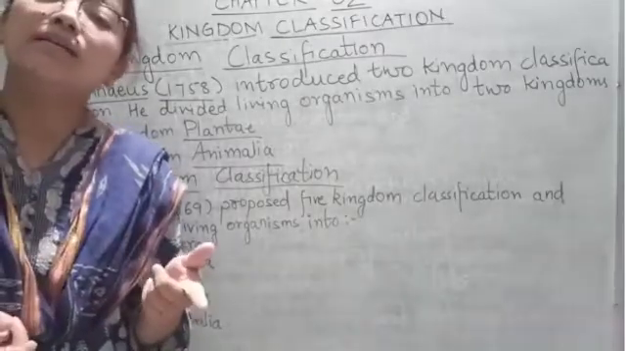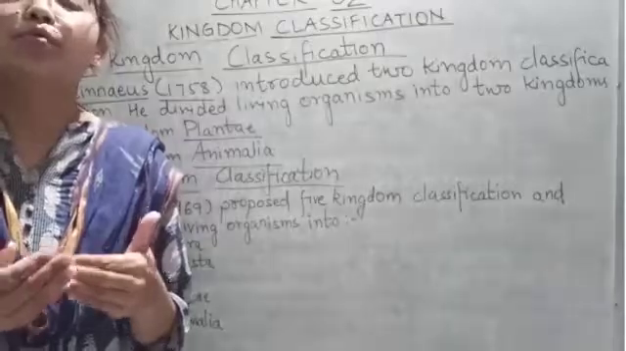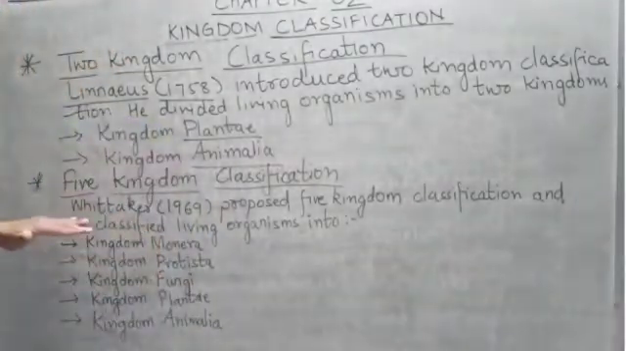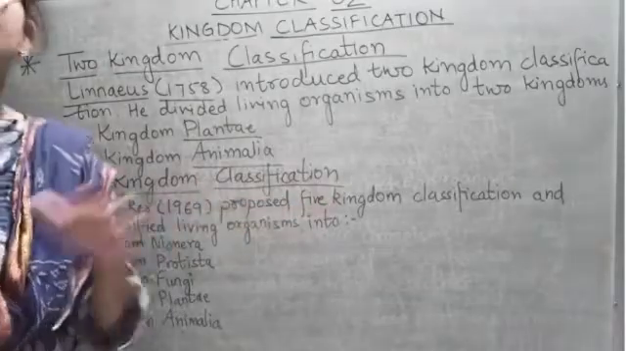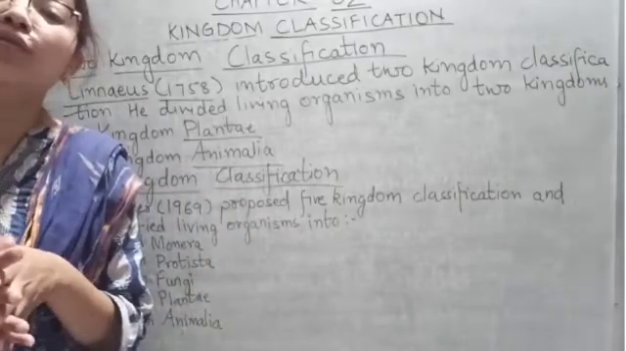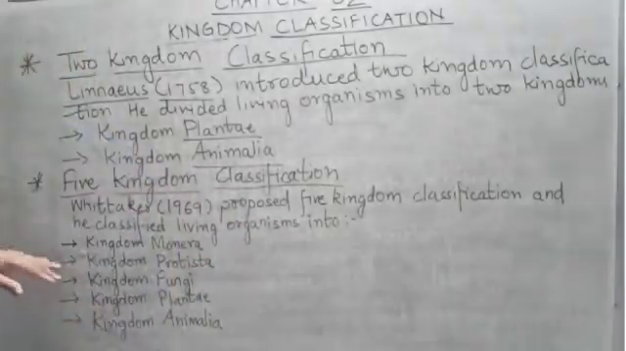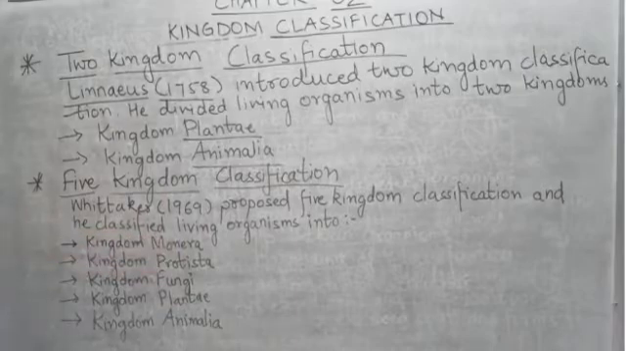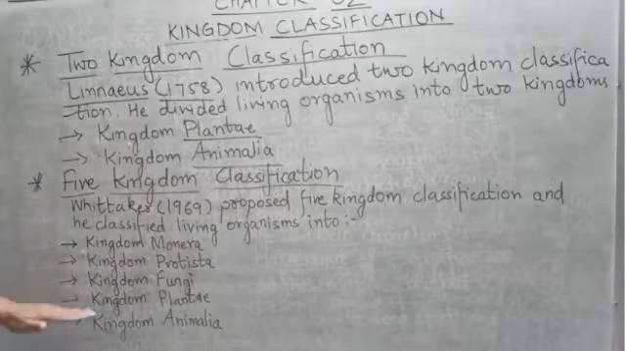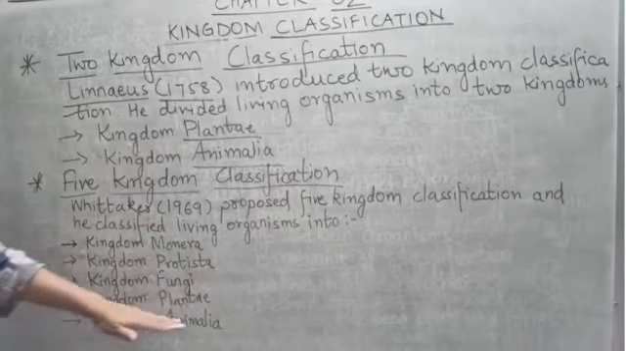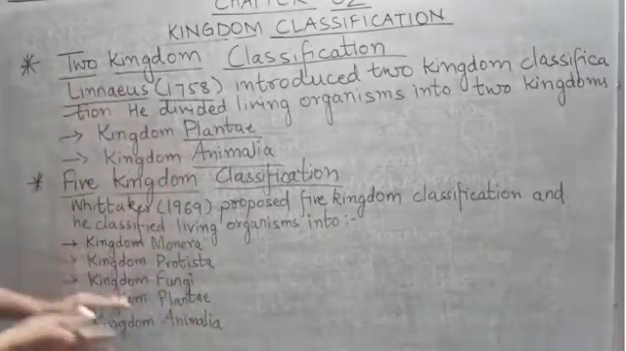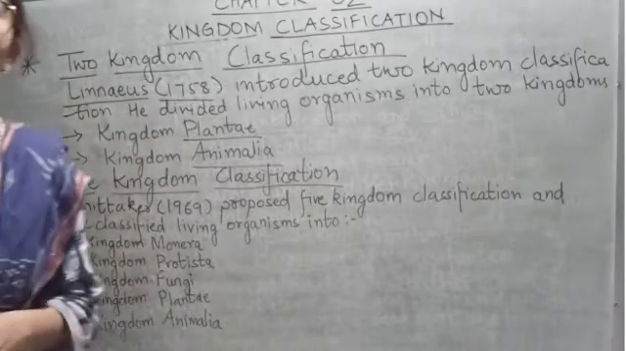Then later on, Whittaker in 1969 proposed 5 kingdom classification, and he divided living organisms into 5 kingdoms. What were they? Kingdom Monera, Kingdom Protista, Kingdom Fungi, Kingdom Plantae, and Kingdom Animalia. We are going to study about all these kingdoms one by one, okay?